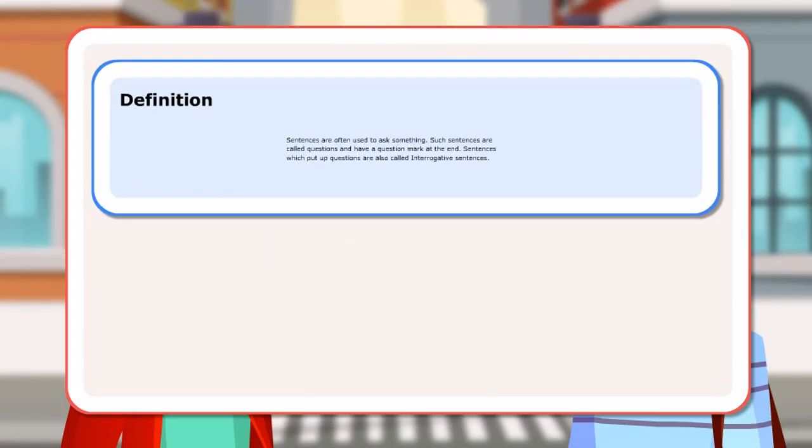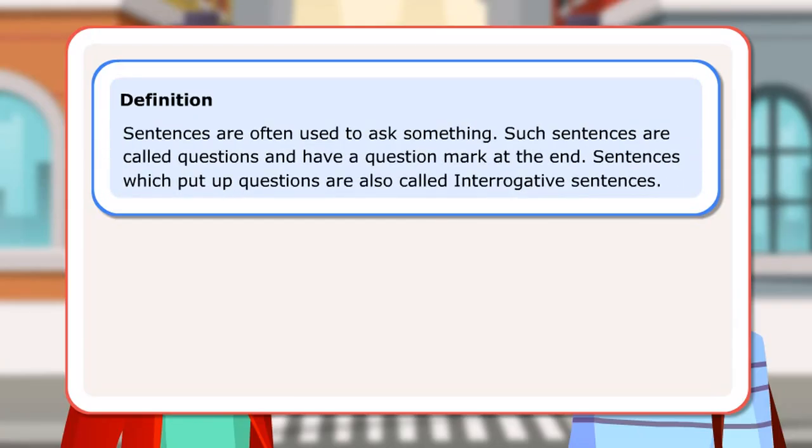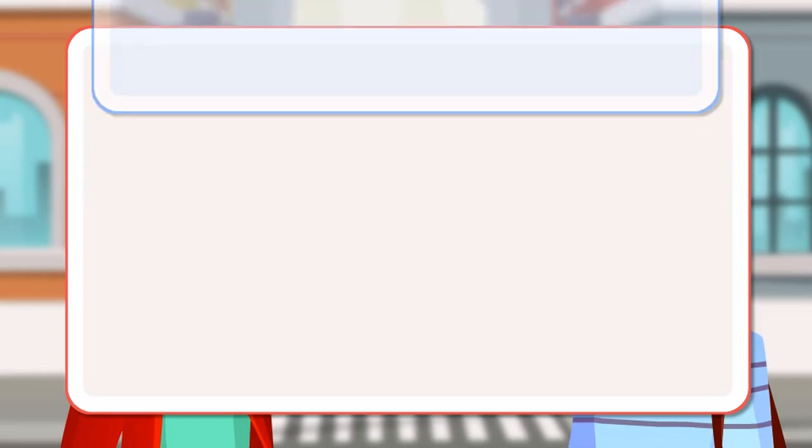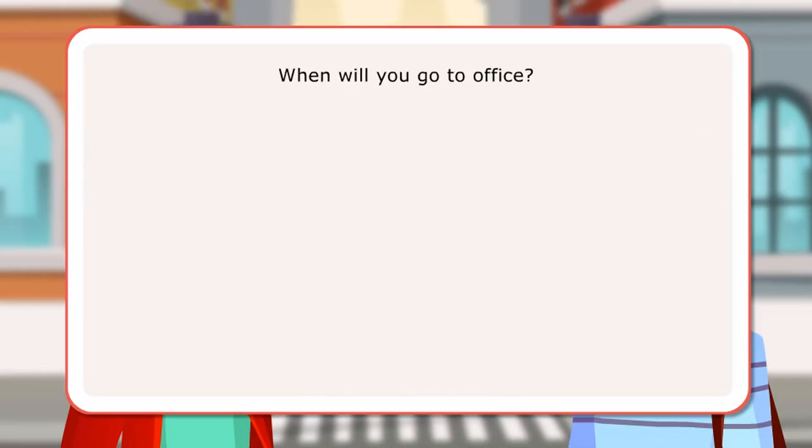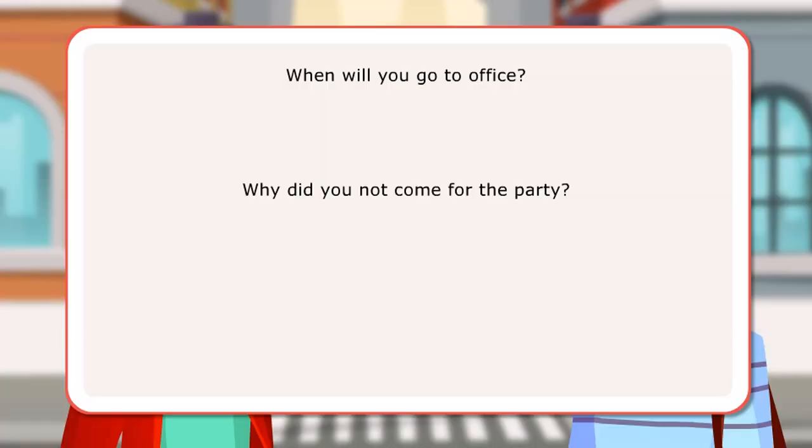Definition: sentences are often used to ask something. Such sentences are called questions and have a question mark at the end. Sentences which put up questions are also called interrogative sentences. Let us look at few sentences. When will you go to office? Why did you not come for the party? Should I go to the doctor?